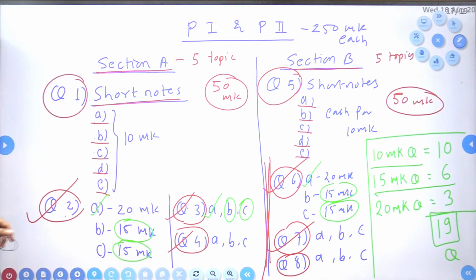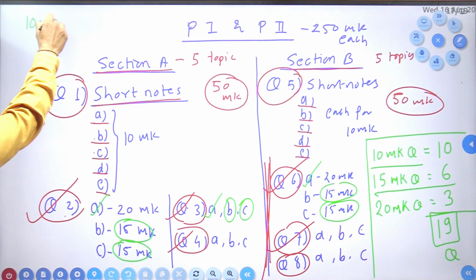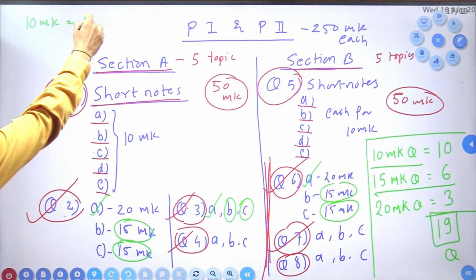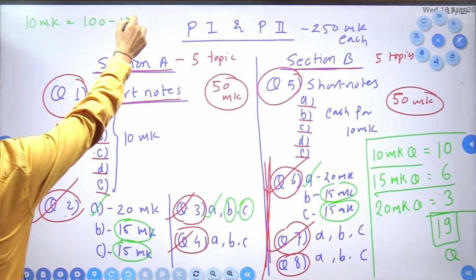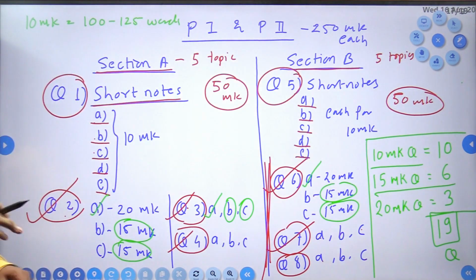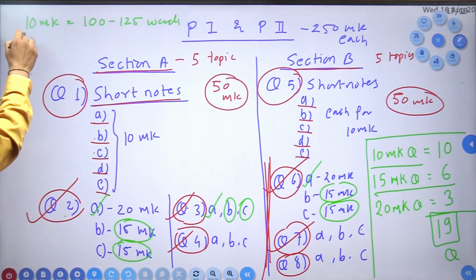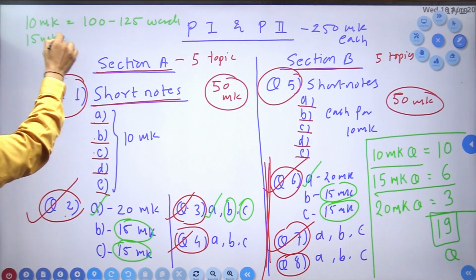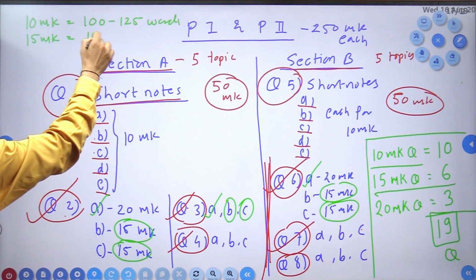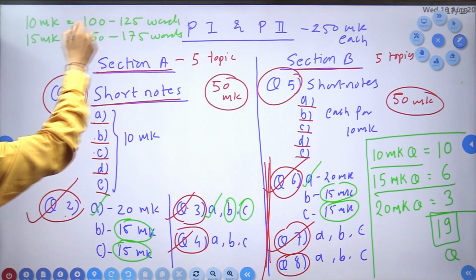Now regarding the word limit, try to understand. For a 10 mark short note, the expected word limit is 100 to 125 words. That is equivalent to 10 to 12 sentences. For 15 marks, you have to write 150 to 175 words.